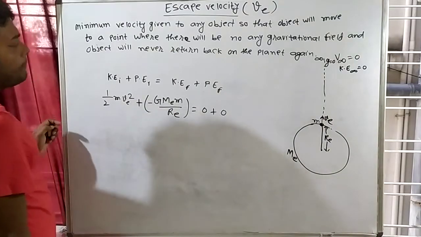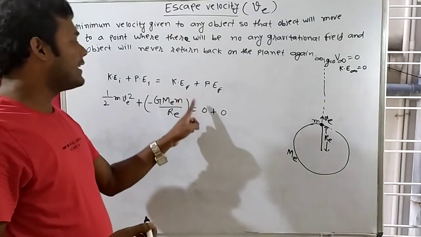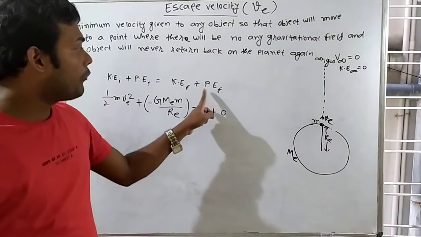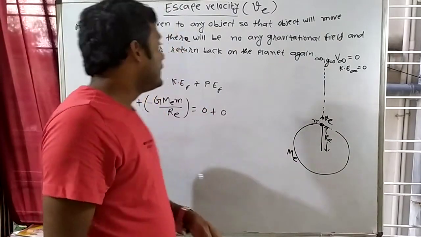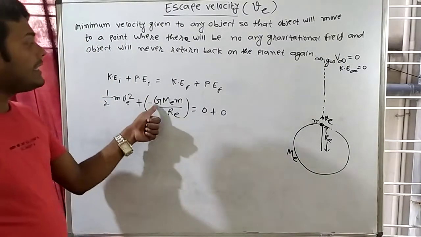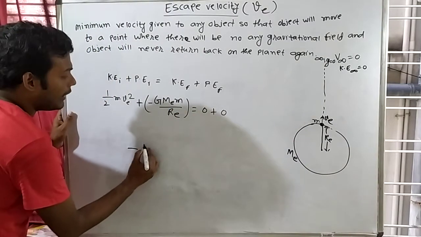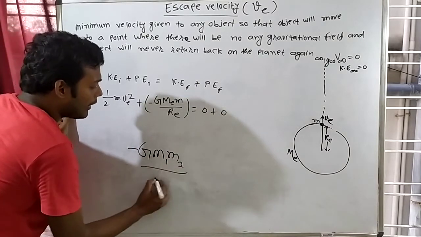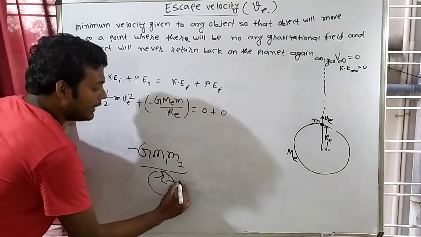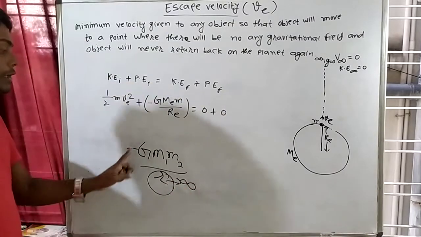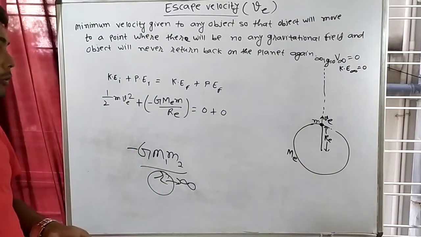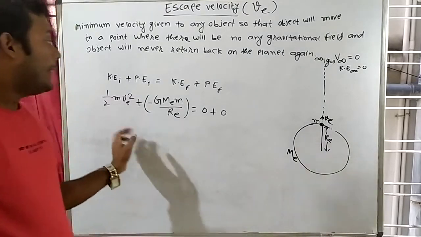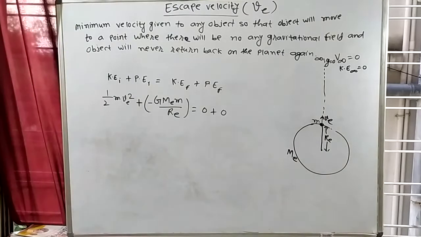What will be the final kinetic energy? 0, because half mv square. And what will be the final potential energy? The potential energy equation is minus G m1 m2 by r. When r becomes infinity, something divided by infinity goes to 0, so the potential energy will also be 0. So this equation is clear to you.